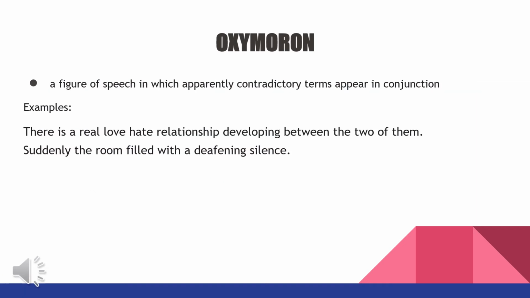Another one is oxymoron, a figure of speech in which apparently contradictory terms appear in conjunction. Contrasting. That's the concept of oxymoron. Like for example, there is a real love-hate relationship developing between the two of them. So the two contrasting words are love and hate. That's what we call oxymoron. Two contrasting words.